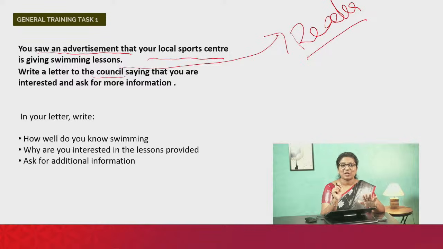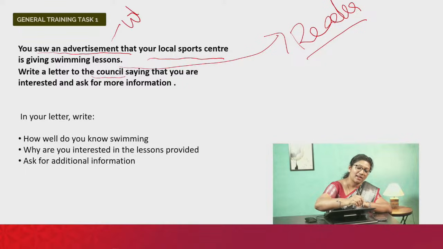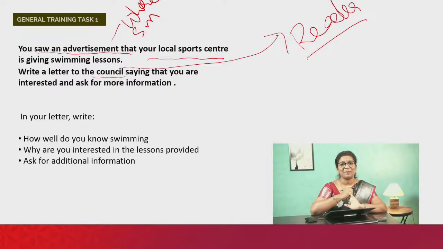for general training especially, is to create a story. You saw an advertisement, it's fine, but you have to say where you saw this. The advertisement could be in the newspaper, could be on TV, on social media. That's when you start creating the story. So if I say social media, I've written SM, that means that is where I started creating the story, saying I saw an ad on Facebook, I saw an ad on Instagram.